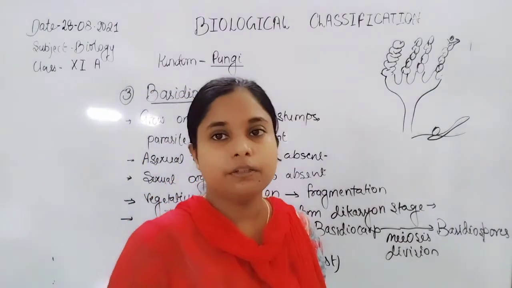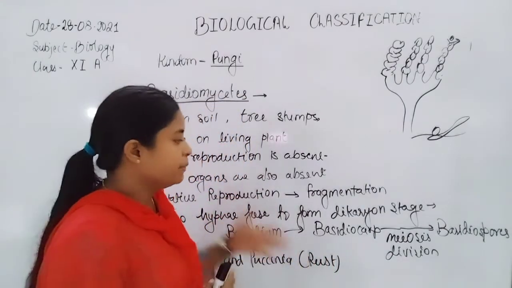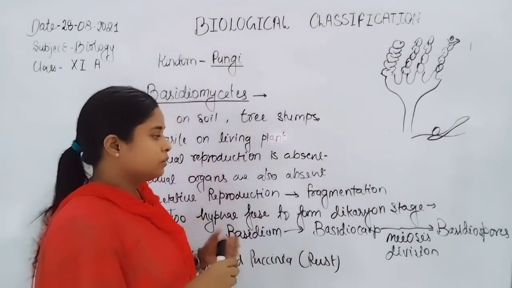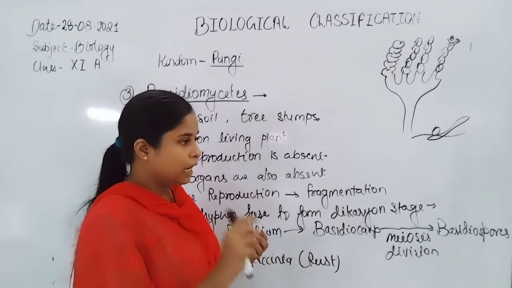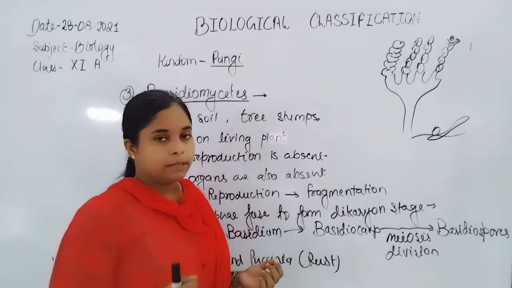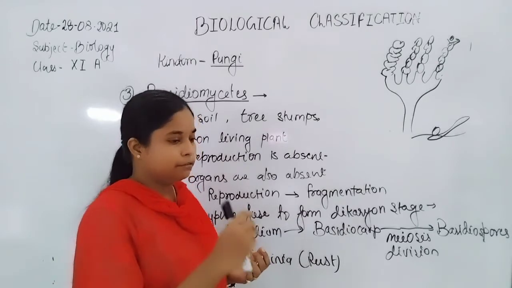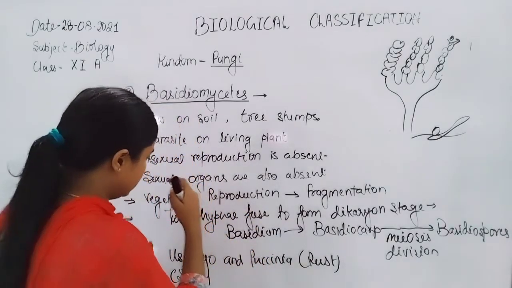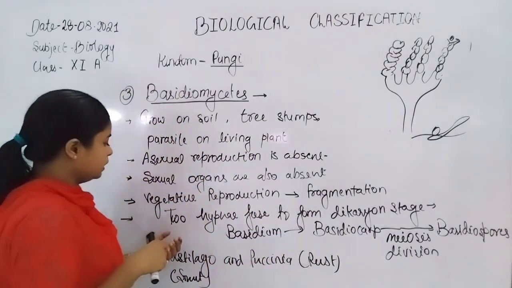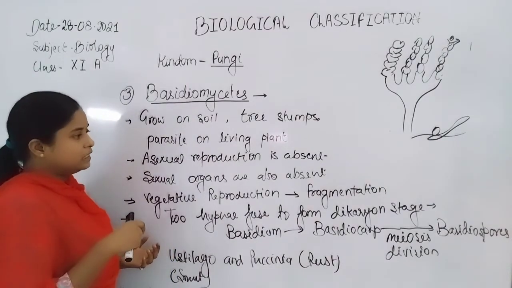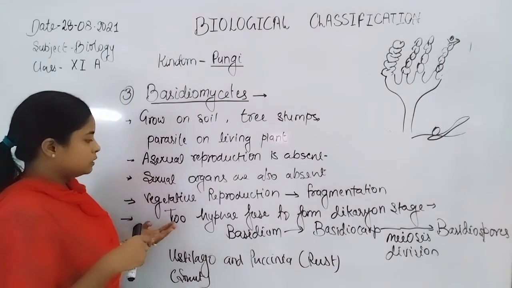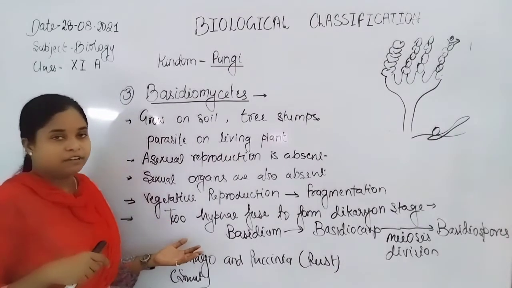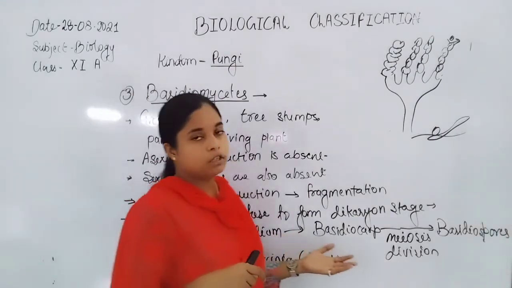By vegetative reproduction, by fragmentation, that means a fragment of hyphae is carried out. The hyphae get separated from the parent hyphae and develop the mycelium of another individual. Now Agaricus is also an example of basidiocarp. In such type of organism, two hyphae fuse to form the dikaryotic stage.